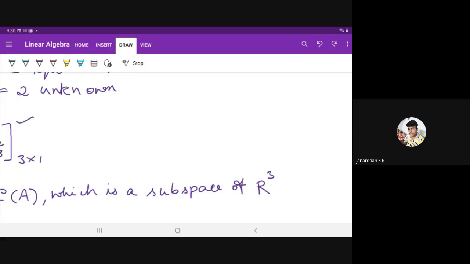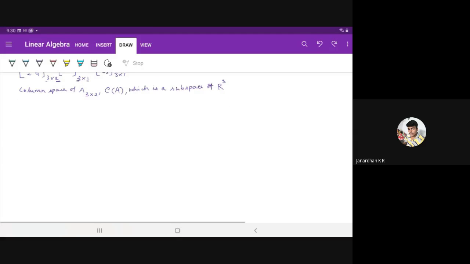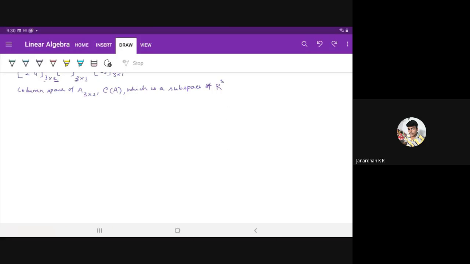Now we will find how to get the column space of A. So please write down: with m greater than n, we have more equations than unknowns.